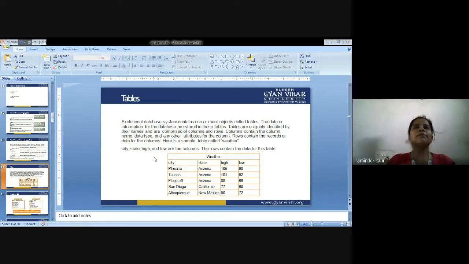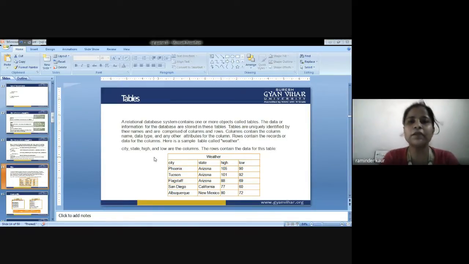So all the tables will have a relationship with each other, because if there exists a student and a teacher, then there might be a relationship between the two, because a single entity could not work for the organization. Students cannot work for the organization if there are no teachers who are there for their guidance, to mentor them, to control them. So there is no need for a single entity existing in the database, that is student. And there is no role for the teacher as a single entity, because if there are no students to whom teachers are teaching. So a relationship could be defined between the tables.